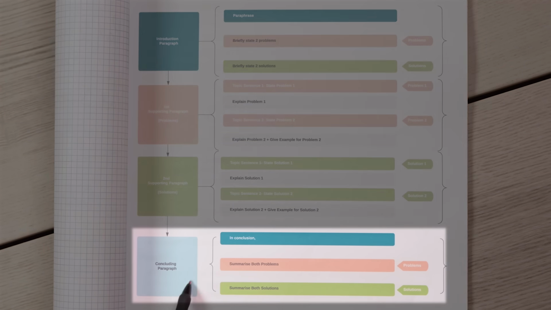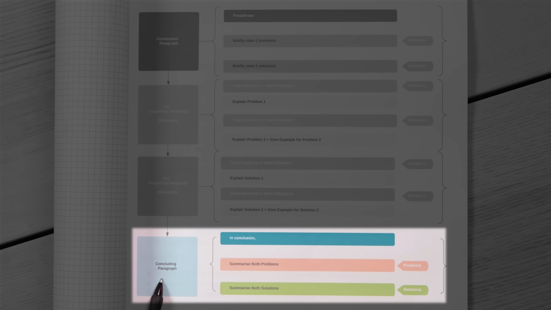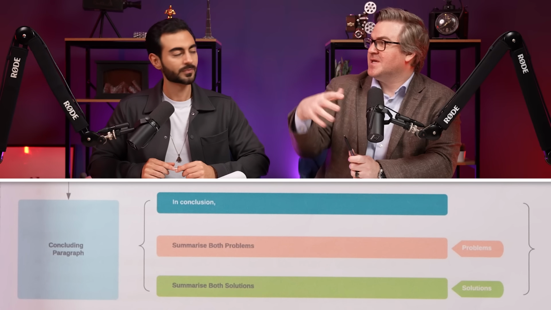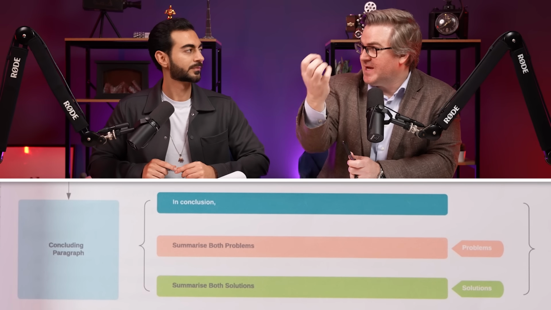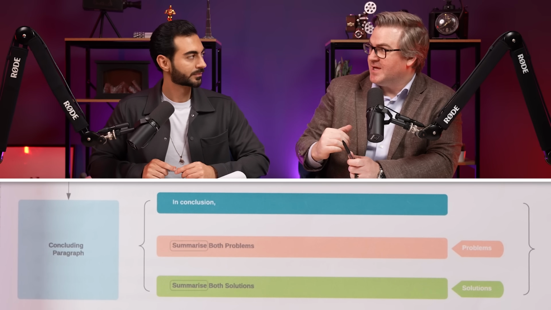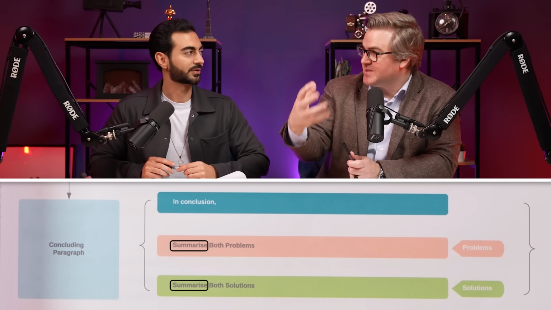The last paragraph is your conclusion. An introduction is introducing the ideas, and a conclusion is summarizing those ideas. The introduction says, here's what I'm going to talk about. Here are the main ideas. And then the conclusion at the end, this is what I just talked about. This is the summary.